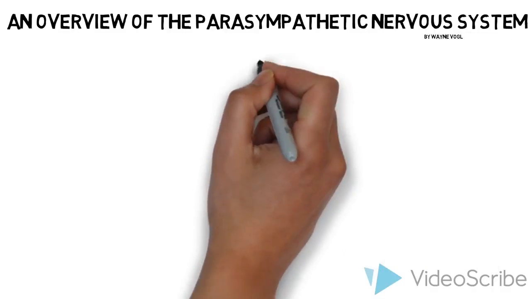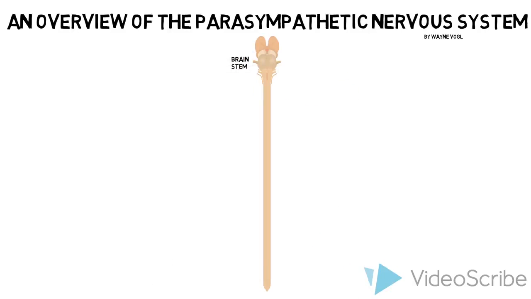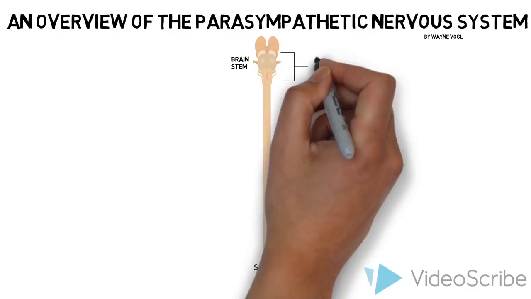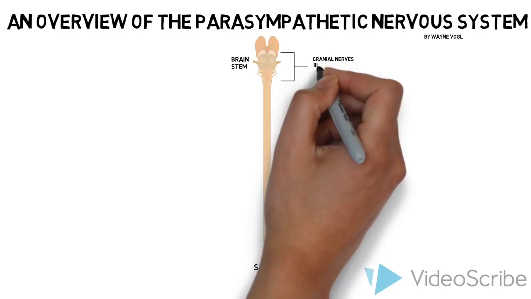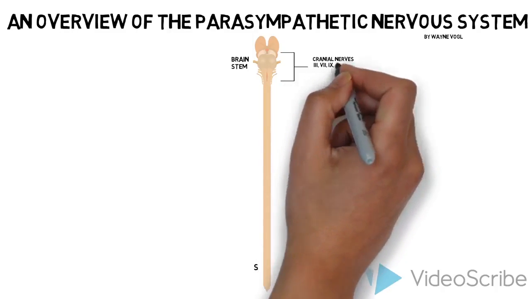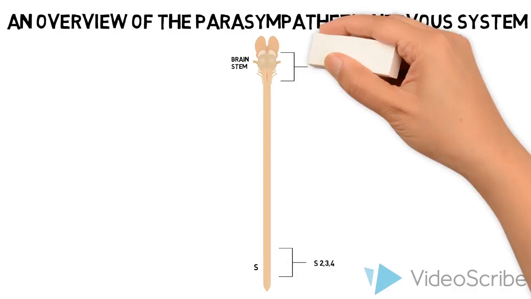Preganglionic parasympathetic neurons are located in cranial and sacral regions of the central nervous system. Visceral motor nerve fibers leave the central nervous system in cranial nerves 3, 7, 9, and 10, and in sacral spinal nerves S2, 3, and 4.